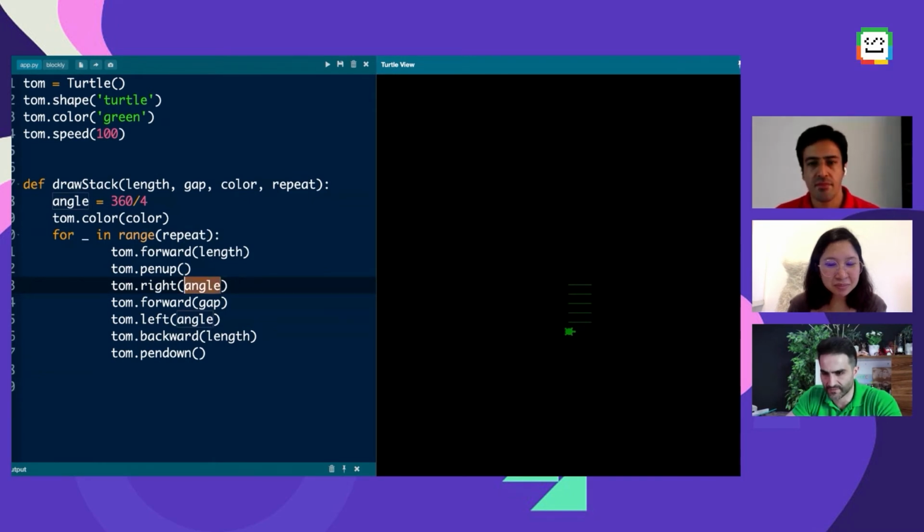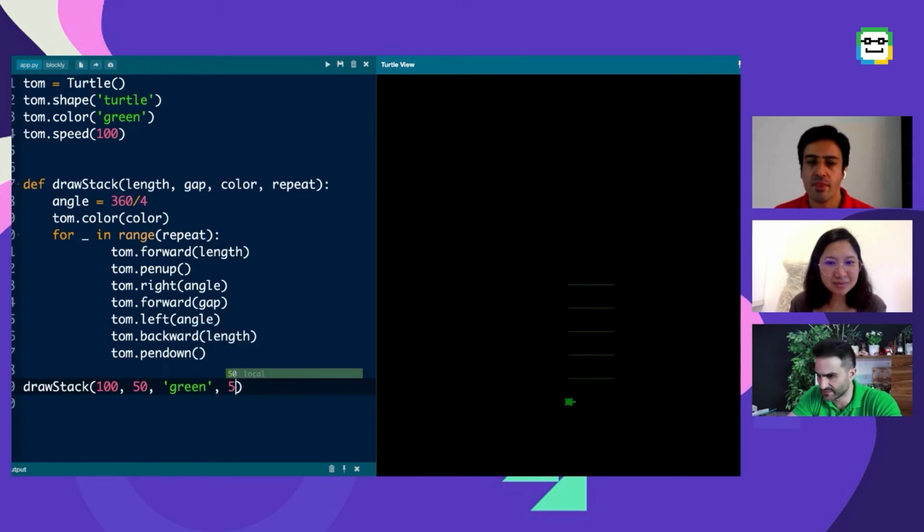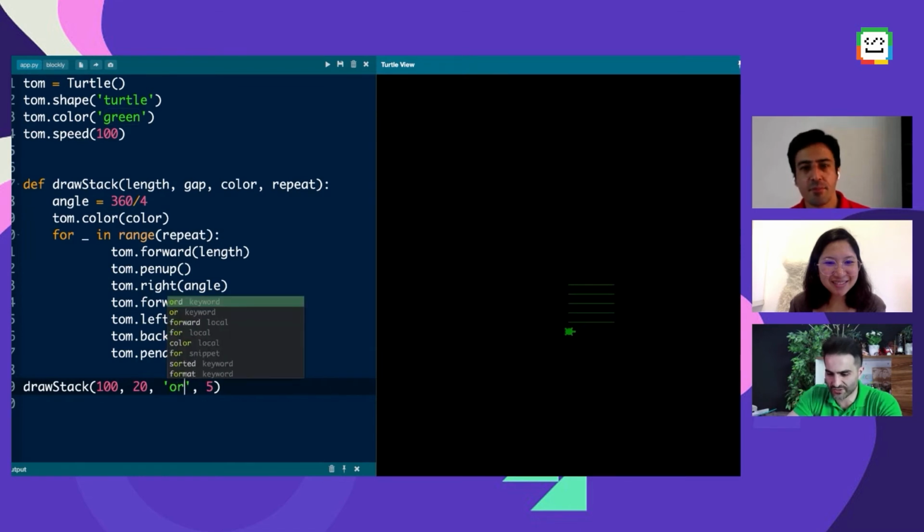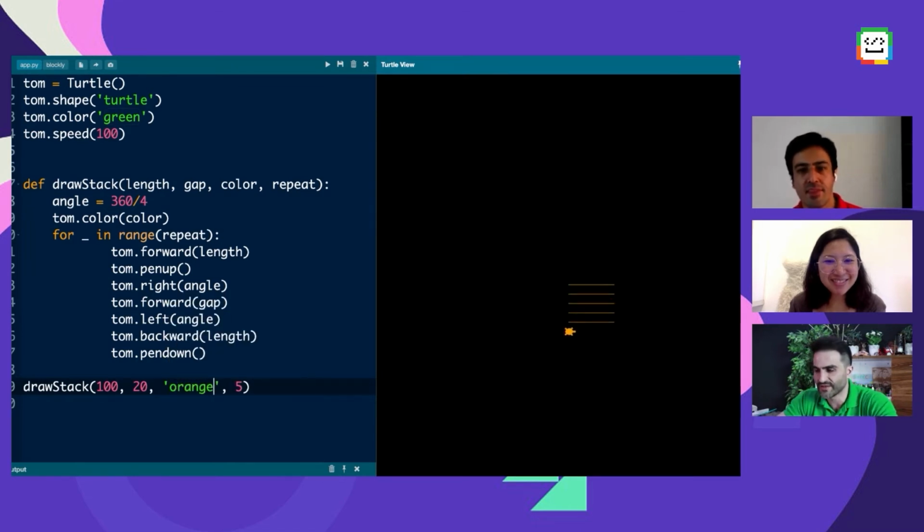Okay. So now I'll call the function to draw stack with 100, 50, and then the color is green, and then repeat 5 times. I think it was 20. Good. So then I have this kind of ability that we can play around with it. Let's make it orange. It looks more like Stack Overflow.